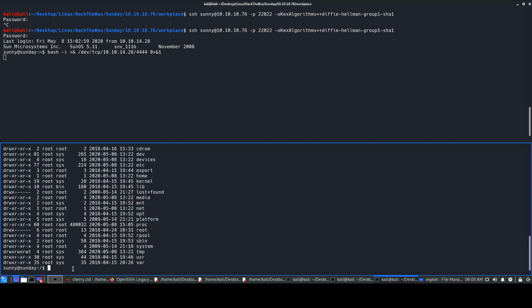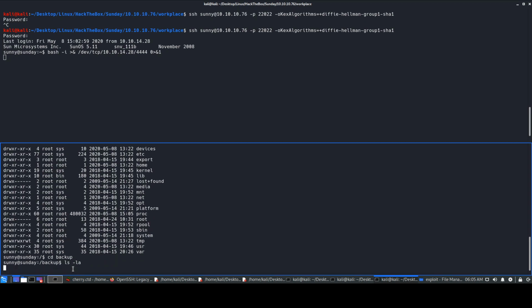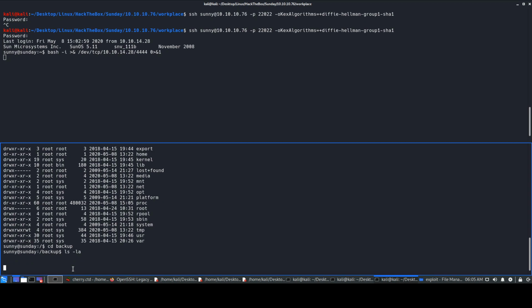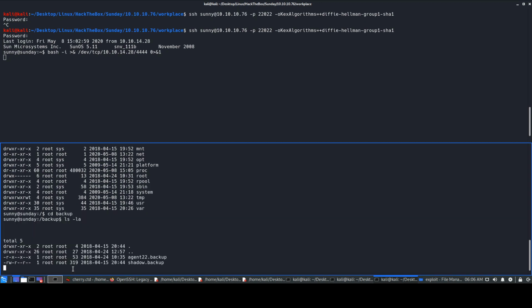Obviously I had to enumerate things over here, then I got to know about this backup folder. So it's not that at first glance I was like, okay, backup is present, let's go. But yeah, it's the first folder present over there, and it looks a bit strange to be present there. So again, the box froze up, I guess, for some reason. This box is literally like, I would not let you succeed over here.